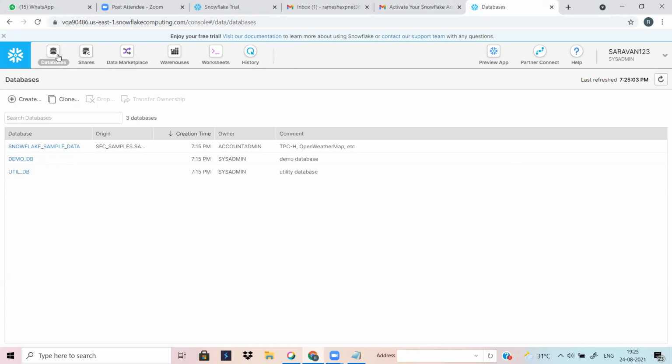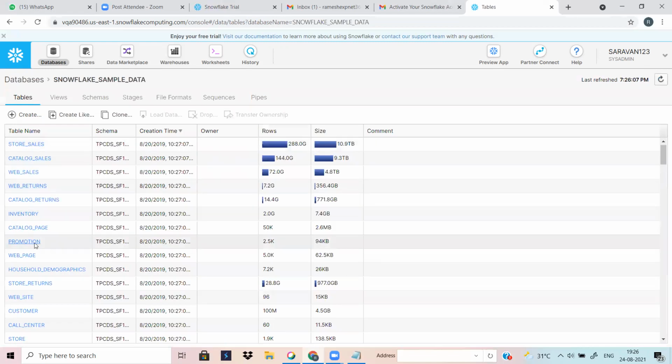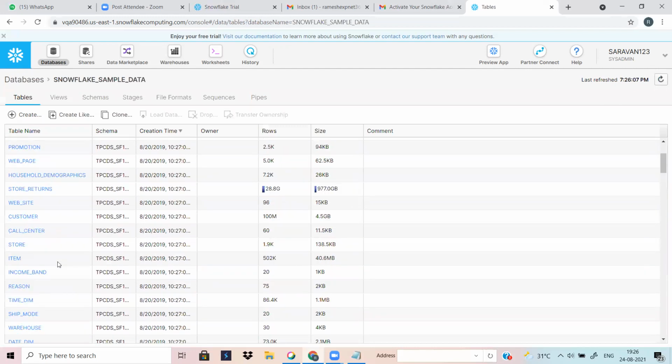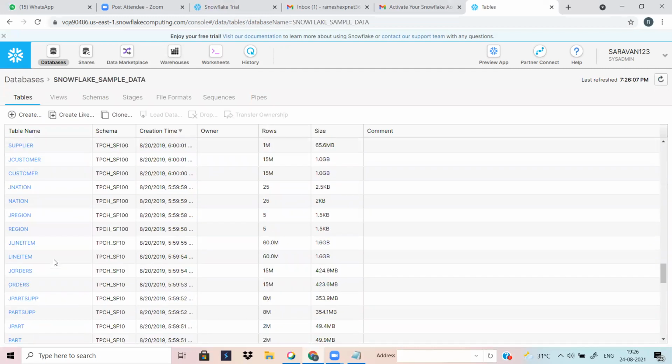Especially, by default, Snowflake provides these three databases already for our practice perspective. This is the database, this is the origin, and when they created it, maybe this is a default for everyone for practice. You can click inside this database. We have a lot of tables, already built in for our practice perspective. These are the different tables.